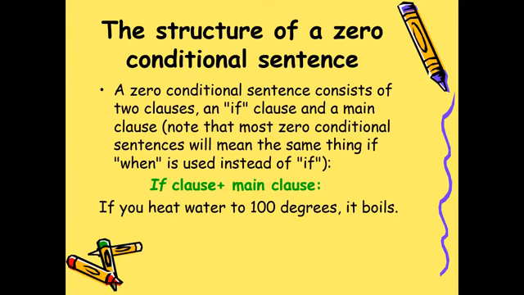Here, my friends, remember this is for general truths, for things that never change. So in this sentence, you can also use when instead of if. When you heat water to 100 degrees, it boils. But you can also say, if you heat water to 100 degrees, it boils. That is correct, okay?